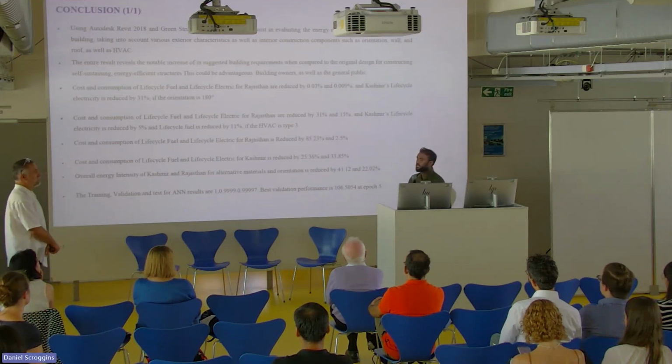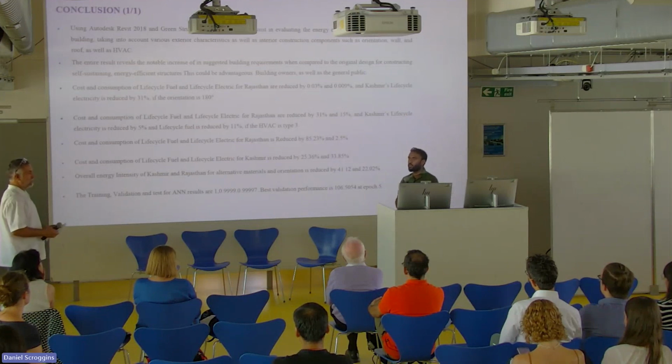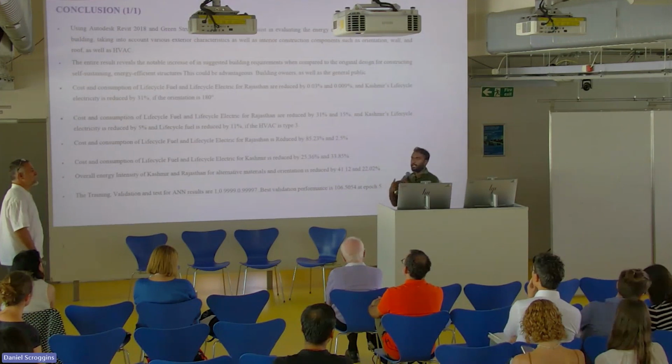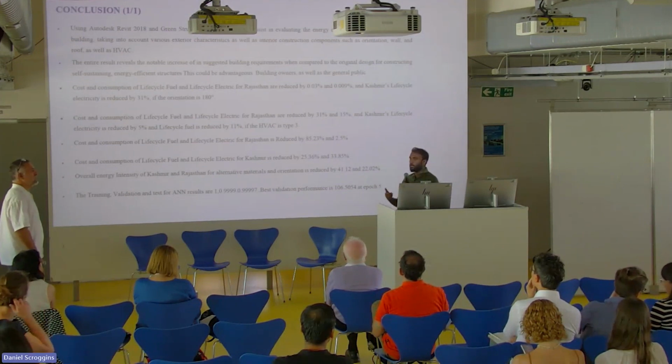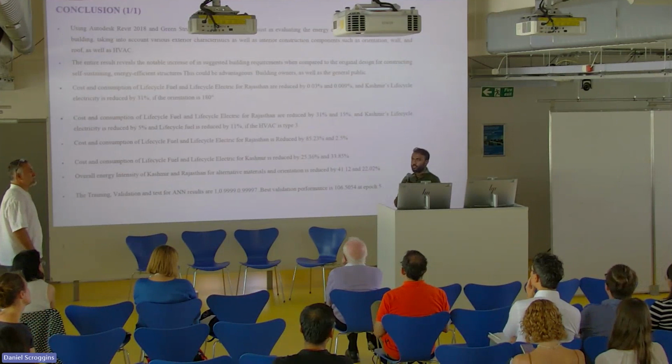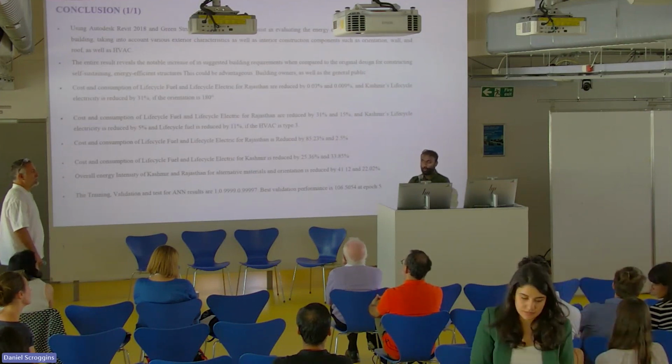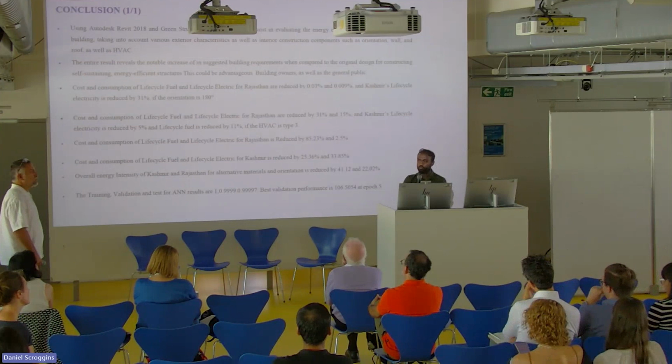So the comparison is between the Griha standards and the ENBC standards, which is used back in India. It's an energy code for constructing net zero energy buildings and net zero carbon buildings in India. So I used those values as a base standard to feed into the ANN. And for the rest of the values, I chose materials from literature reviews, and from my analysis, and I compared this with the standards. So I gave input values from my analysis and literature review analysis from Autodesk Green Building, and output values taken from the ENBC and Griha.